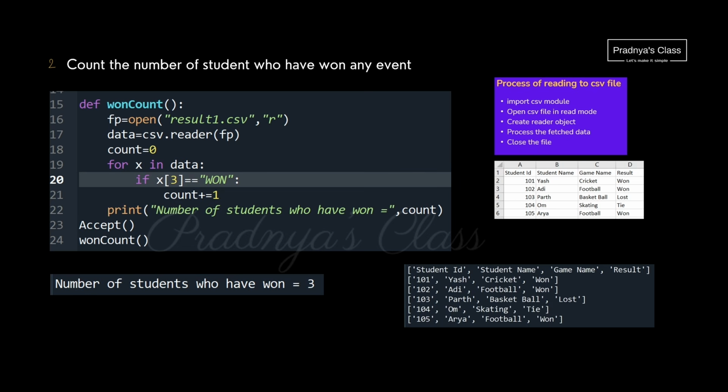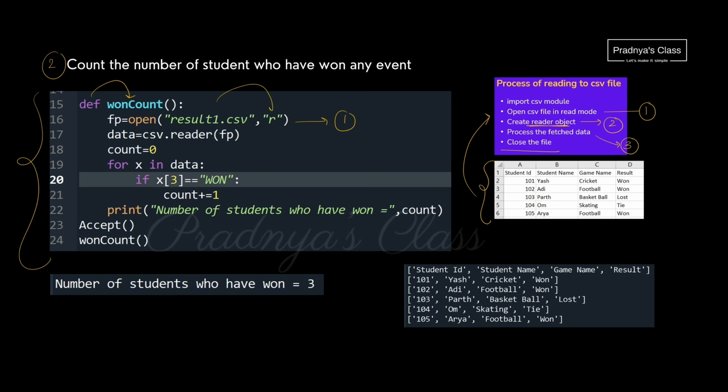Here is the second function that Vedansh will be writing. Consider some random data in the CSV file. Alright, let's try to understand the code. Here is the function according to the instruction. With the open function, we open the file in the read mode.